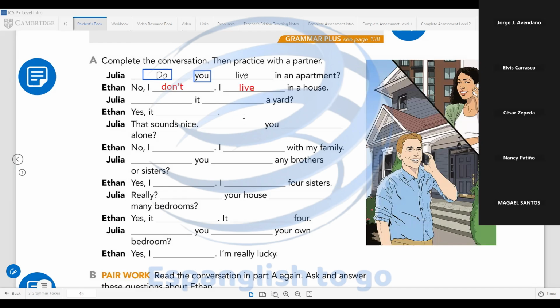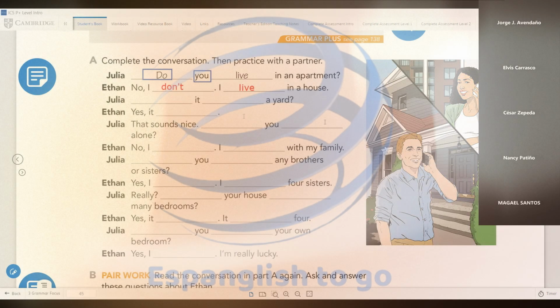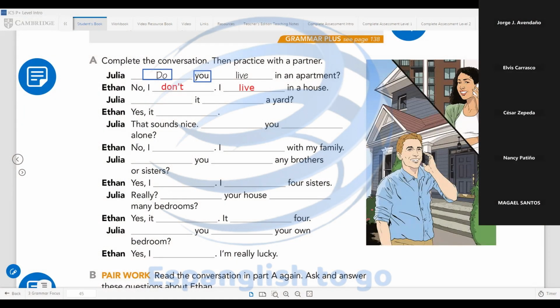Excellent, guys. This is the idea for this exercise. Please complete this exercise on your books or notebooks. We will check the answers when you finish. You will have 4 minutes for this exercise. Work individually, please.